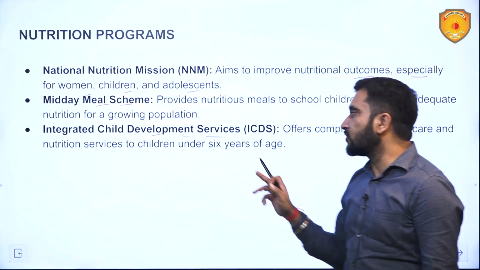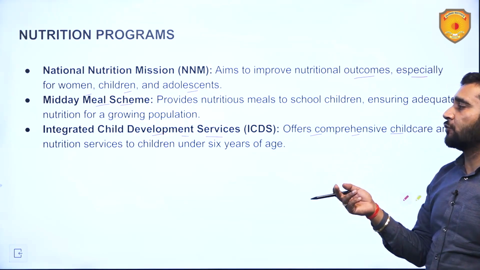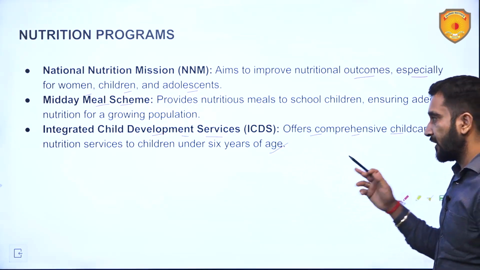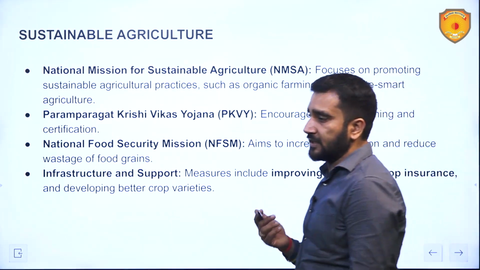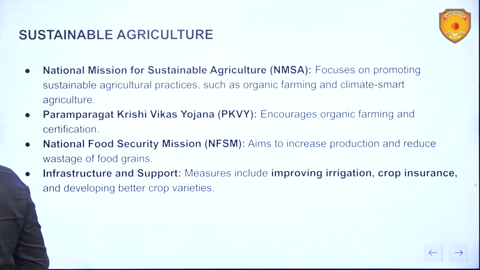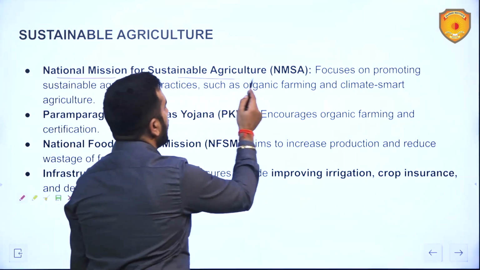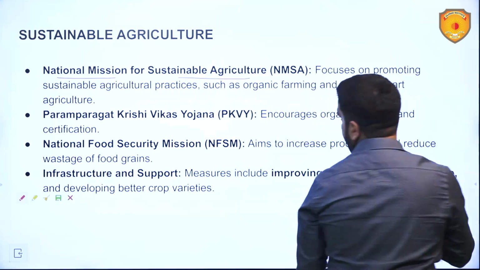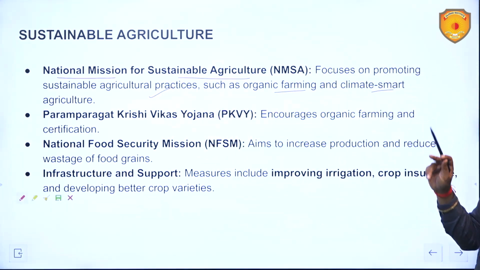Then next is Integrated Child Development Services. It offers comprehensive childcare and nutrition services to children under 6 years of age. When they are born, they are growing up like this during this period. Sustainable agriculture. What is India doing with respect to sustainable agriculture? So we have launched National Mission on Sustainable Agriculture. It focuses on promoting sustainable agricultural practices like organic farming, climate smart agriculture and all.